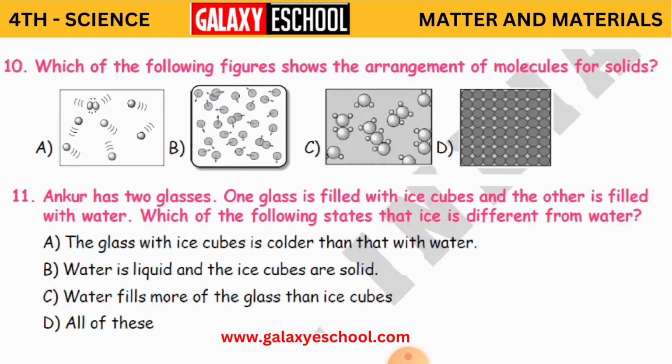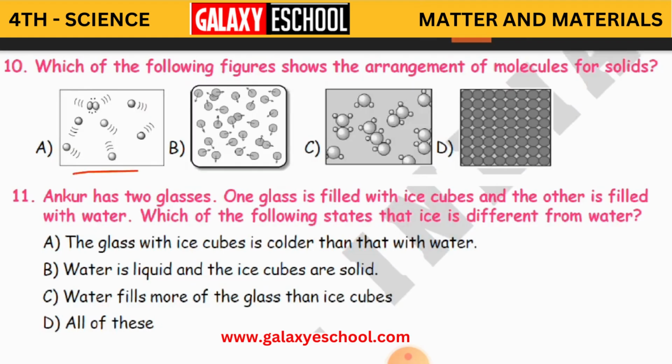Which of the following figures shows the arrangement of molecules for solids? So here you can see four types of pictures where you can see how the molecules are arranged. Some molecules are far away from each other, some are a little far away, and some are completely attached very close to each other without much space between them.